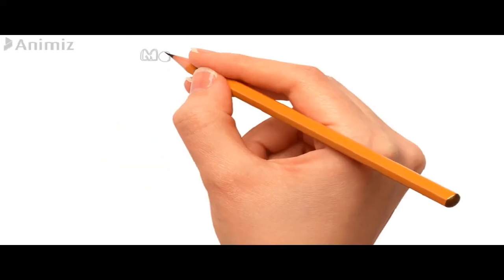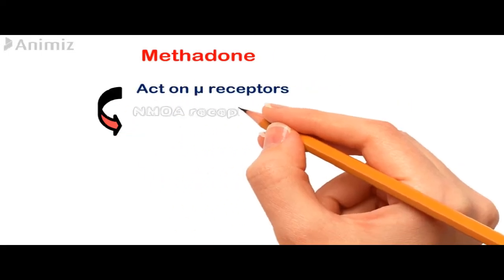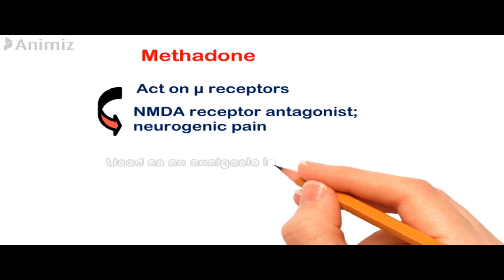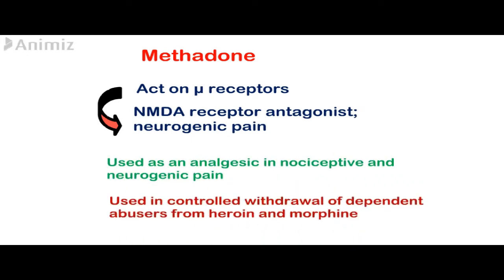Methadone is a synthetic orally effective opioid, whose actions are mediated by the mu receptors, and this drug is also an antagonist of the N-methyl D-aspartate receptors, and because of this it is also useful in the treatment of neurogenic pain. So this drug is used as an analgesic for nociceptive and neurogenic pain, as well as in the controlled withdrawal of dependent abusers from heroin and morphine, because it causes a withdrawal syndrome that is milder than that of other opioids.